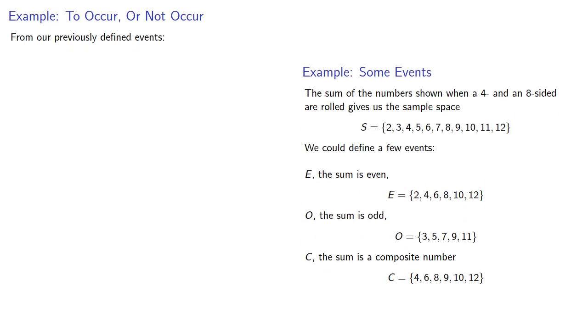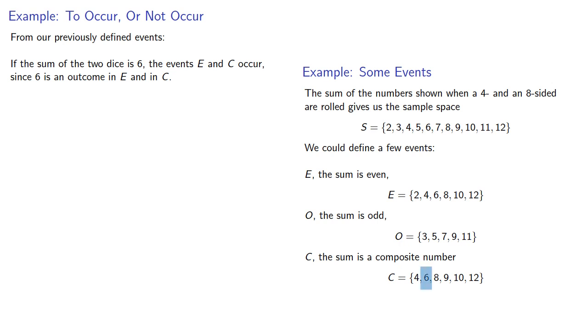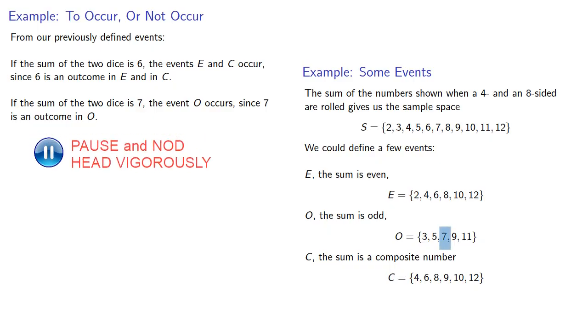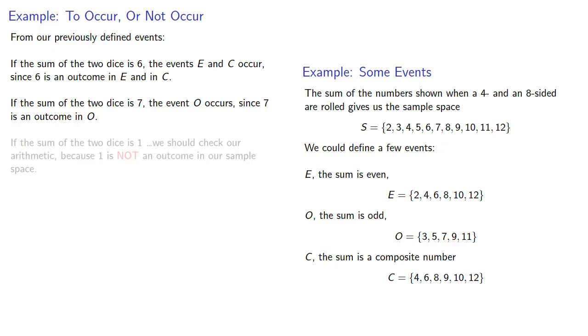For example, from our previously defined events, if the sum of the two dice is 6, then the events E and C occur since 6 is an outcome in the event E and also in the event C. If the sum of the two dice is 7, the event O occurs since 7 is an outcome in O. If the sum of the two dice is 1, we should check our arithmetic because 1 is not an outcome in our sample space. And remember, our sample space includes all possible outcomes.